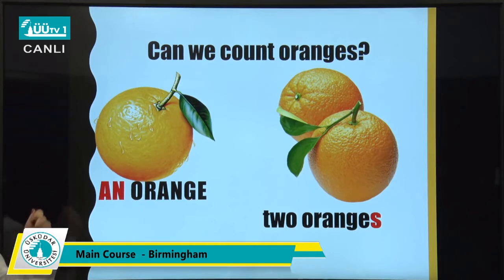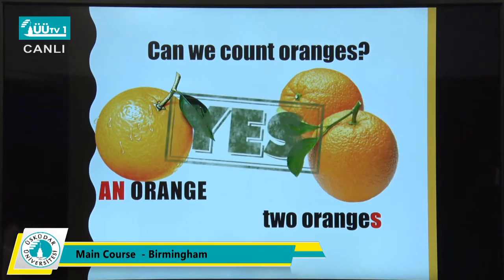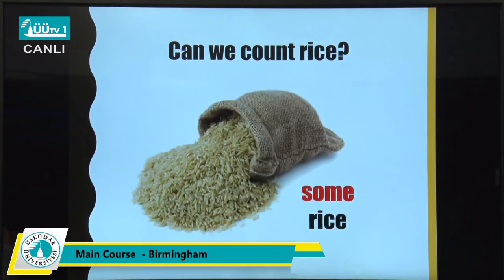As you can see in the picture, the article and the plural s, you are pretty sure they are countable or uncountable. Countable. Very good. So we can count oranges. Next, can we count rice? Think about it. Rice, we said.